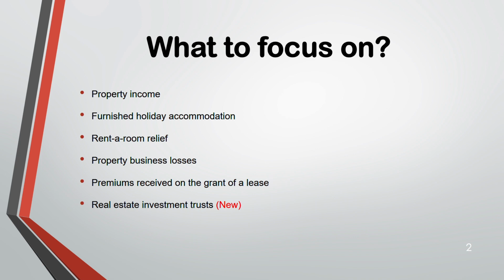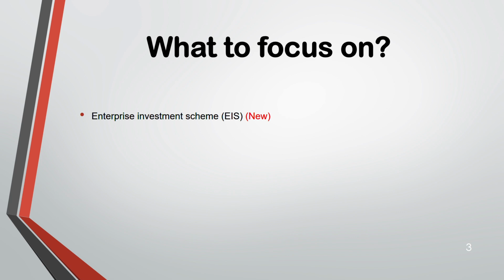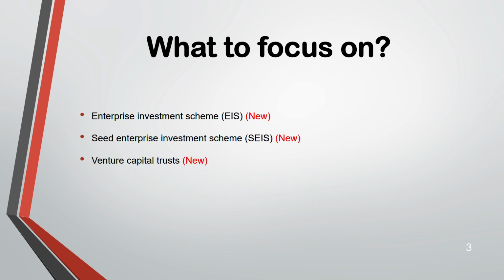So, real estate investment trust is new, tax free investments. Then we have the Enterprise Investment Scheme, known as EIS. One of the schemes you might get in your ATX exam, so make sure that you know the schemes. There are 3 different types of schemes and they are new for ATX and you must know them: the features, advantages, differences, and similarities. SEIS, Seed Enterprise Investment Scheme. Then we have Venture Capital Trust, VCT. These are new. Then how do you mitigate income tax liability using the schemes? And finally, the summary. So let us start with property.